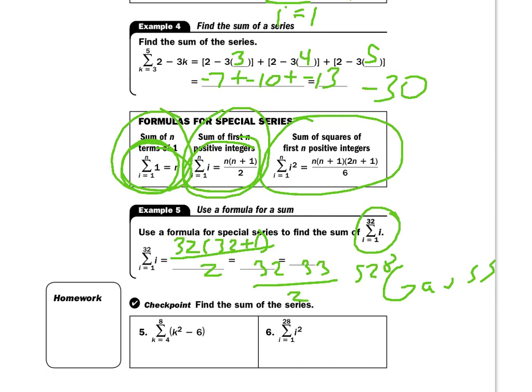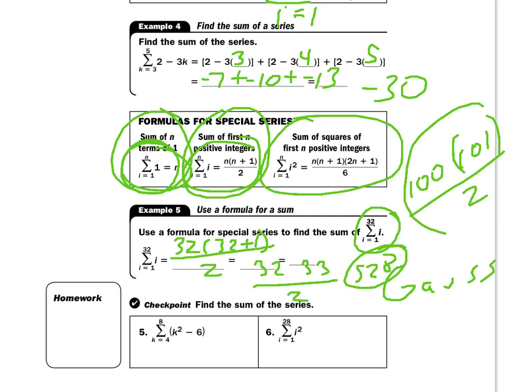Now remember what Mr. Gauss did. Mr. Gauss did 100. So he did 100 times 101 divided by 2. Now he didn't do it this way. He discovered this later. But what's 100 divided by 2? 50 times 101. That's what he did. So that's what he did in 3rd grade, right?